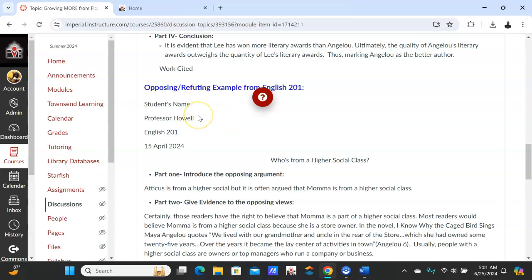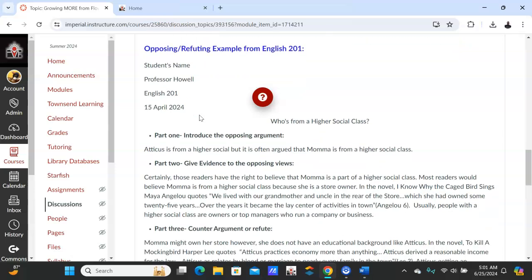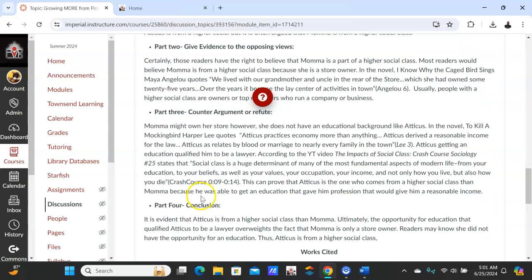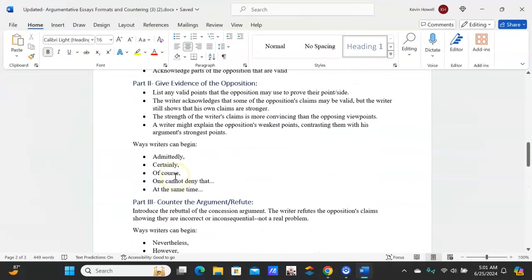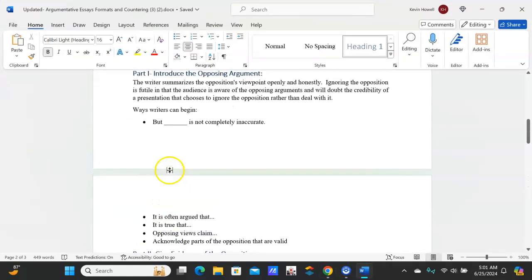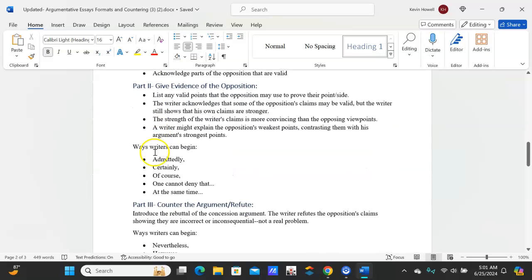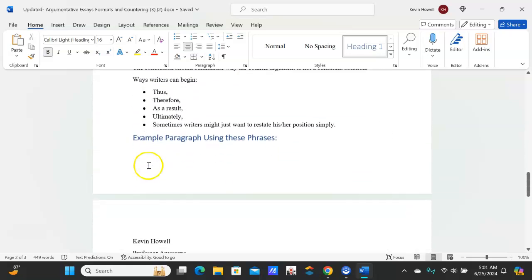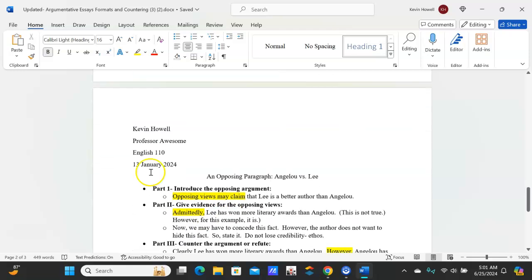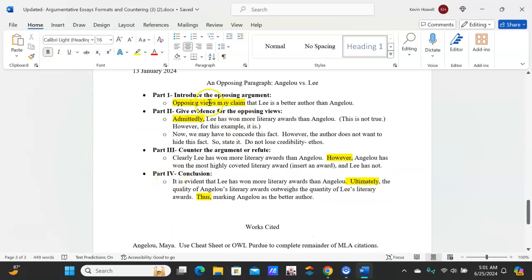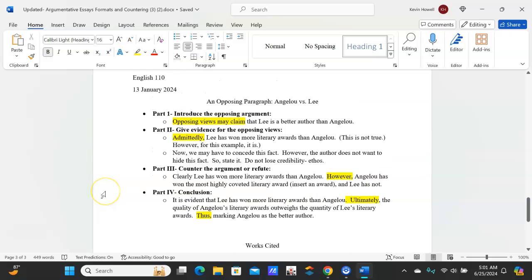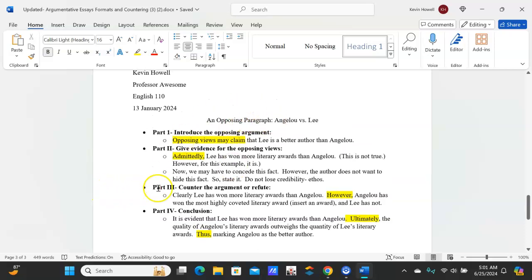This is what your discussion board post will look like. Okay? Part 1, Part 2, Part 3, Part 4. How do I get these started? Come back here to the document. Here's a good way to start Part 1. How to start Part 2, Part 3, Part 4. All right? And then I give you another example here of how to do it, but yours will look like this. Even when you write your essays, your research essay, your opposing and refuting paragraphs will look like this.